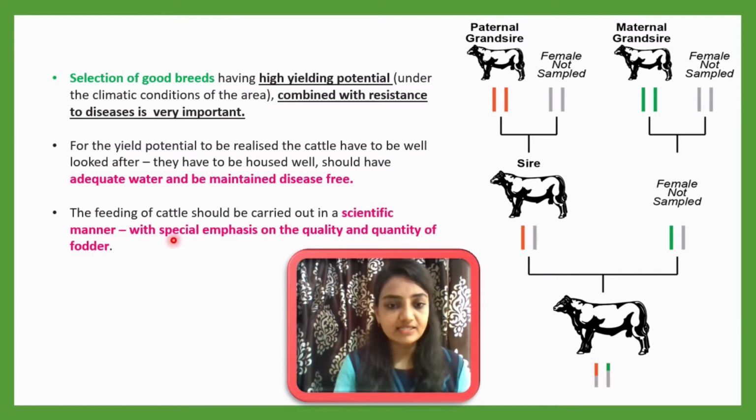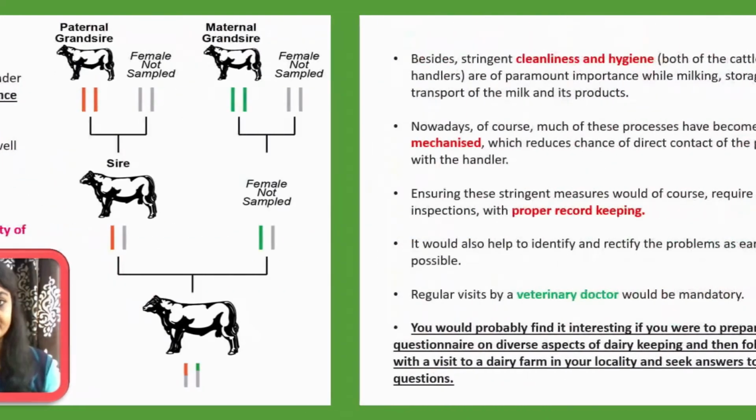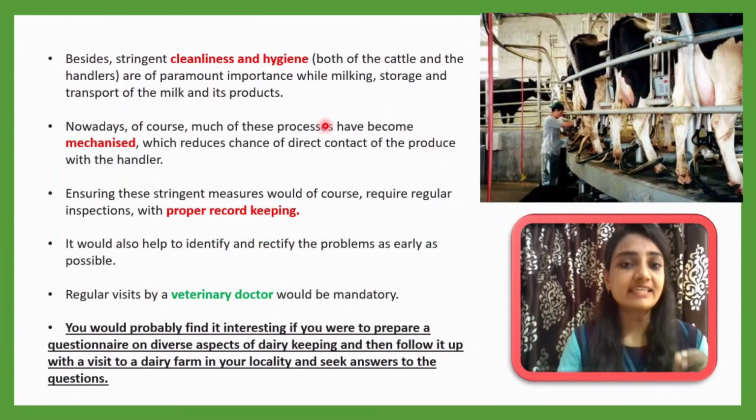That's why it is also important to maintain the quality and quantity of fodder, because indirectly it will affect the milk quality. Besides this, stringent cleanliness and hygiene is also very important for both the cattle and the handlers, and it is of paramount importance while milking, storage and transport of milk and milk related products.